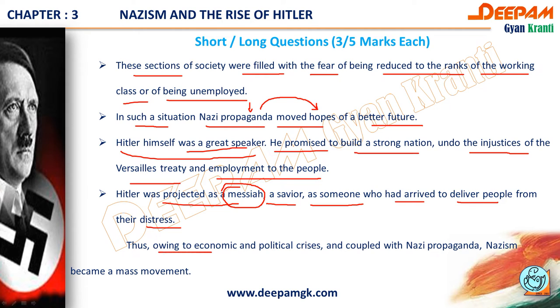Thus, owing to the economic and political crisis, coupled with Nazi propaganda, Nazism became a mass movement. It is a very nice question. You can easily remember it.